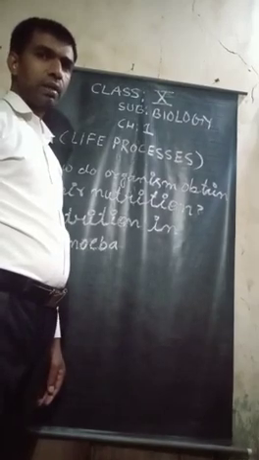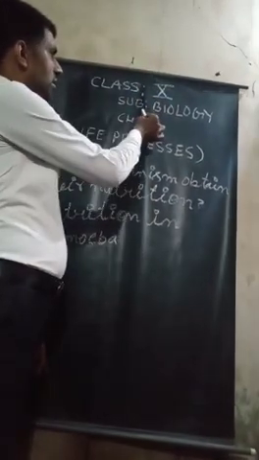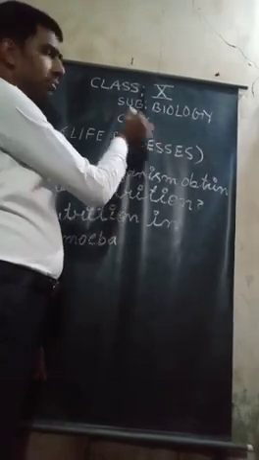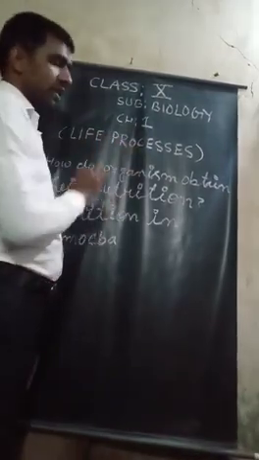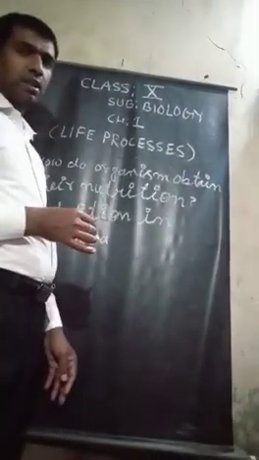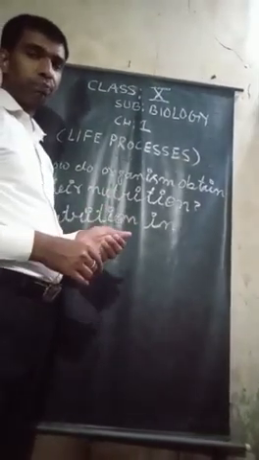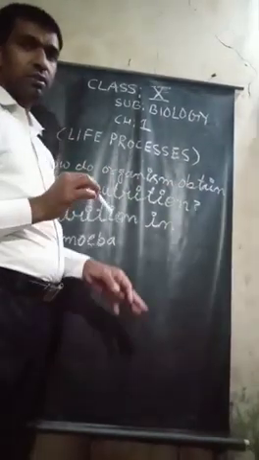I am Arun Pandey. I am going to describe class 10 subject biology chapter 1, and the name of the chapter is life processes. But inside life processes, today I am going to describe how do organisms obtain their nutrition.